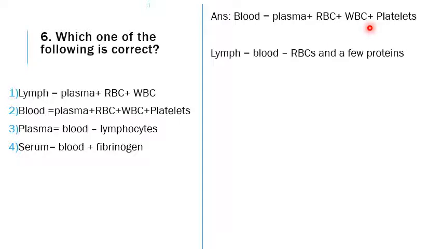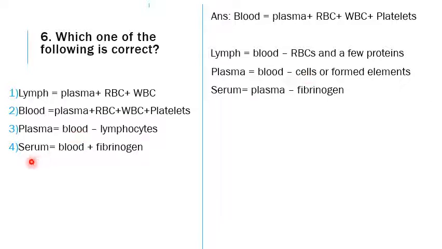the composition of the fluid component called the plasma, and the cell components called the red blood cells, WBCs and the platelets. So what is lymph? Lymph is blood minus RBCs, and a few proteins will not be there in the lymph. So here they have mentioned the presence of RBC, hence it cannot be the answer. The second one is plasma. If you see the plasma, it contains the blood, but all the cells will not be there. Not only lymphocytes, all the cells will not be there. The RBC, WBC and platelets, everything will not be there in plasma.